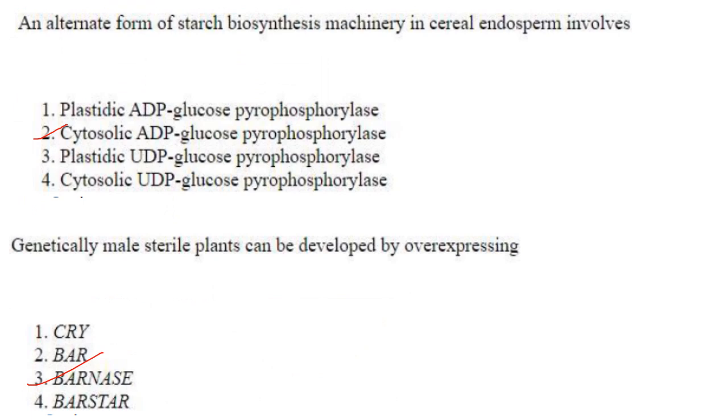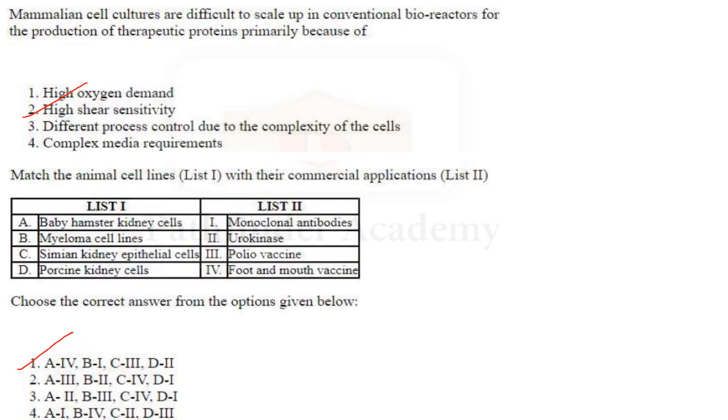Then next one. An alternate form of starch biosynthesis machinery in cereal endosperm involves, so it involves cytosolic ADP glucose pyrophosphorylase. Answer is option 2. Then next one. Genetically male sterile plants can be developed by overexpressing the Barnase gene. Answer is option 3. Then next one. Mammalian cell cultures are difficult to scale up in conventional bioreactors for the production of therapeutic proteins primarily because of high shear sensitivity. Answer is option 2.